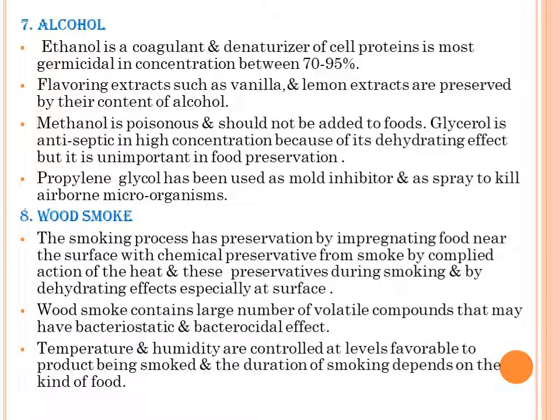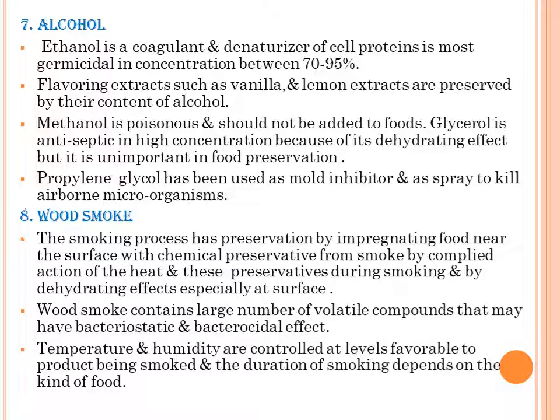Glycerol is an antiseptic in high concentration because of its dehydrating effect, but it is unimportant in food preservation. Propylene glycol has been used as a mold inhibitor and as a spray to kill airborne microorganisms present in food. Liquors and distilled liquors usually contain alcohol to ensure freedom from microbial attacks.